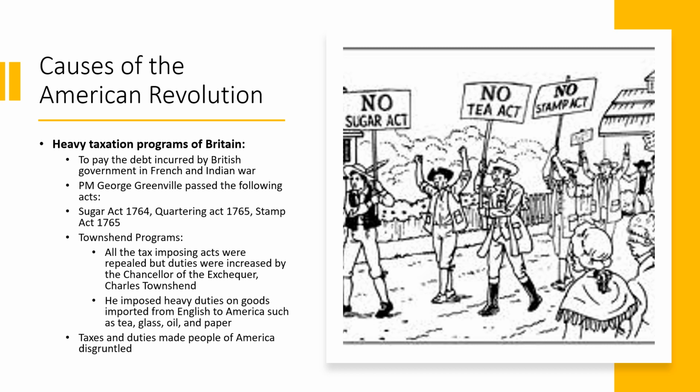Taxes and duties made the people of America disgruntled. They were not happy with their mother country, and they felt betrayed. They felt that this was not justice, and that this was unfair treatment of the people of North America. So this was the first cause of the American Revolution. This was the first act of the British Empire that created a gap between the colonists and the crown, which means between the people of North America and the British Empire in England.